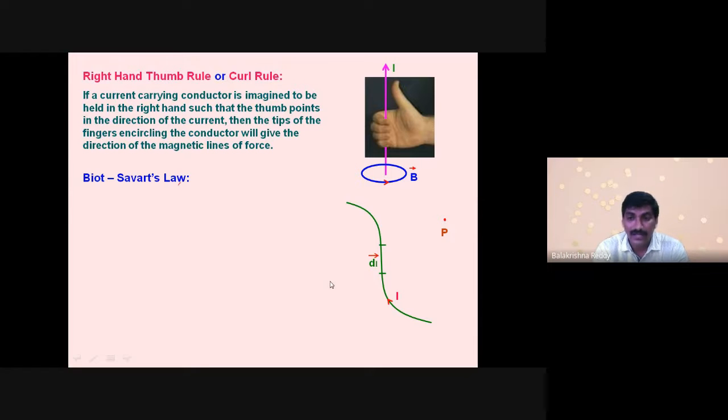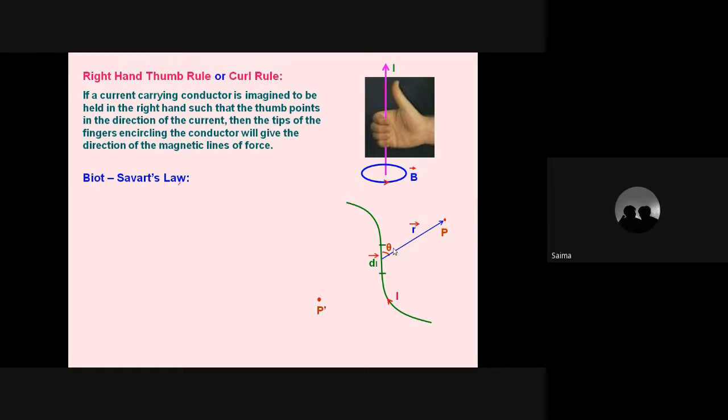Since it is produced around the wire, I am taking a distance r. This distance r makes some angle with respect to the elemental length. If you draw a line along the elemental length, there is an angle theta between that line and r.